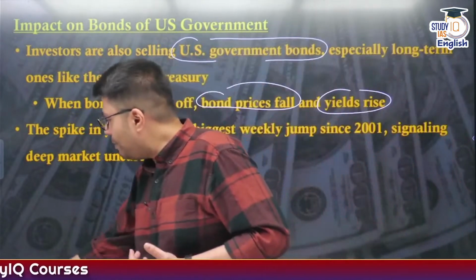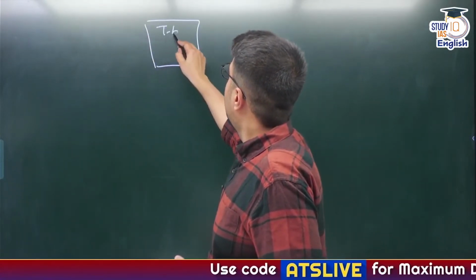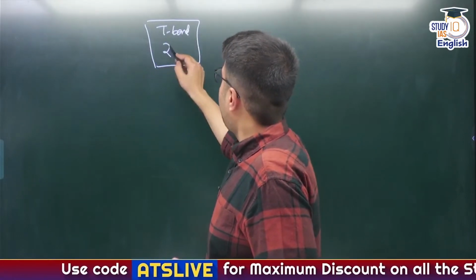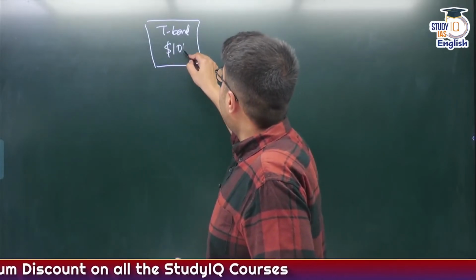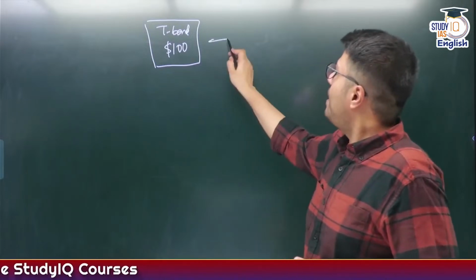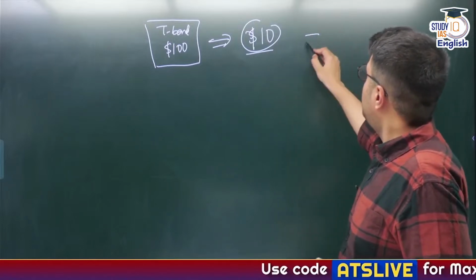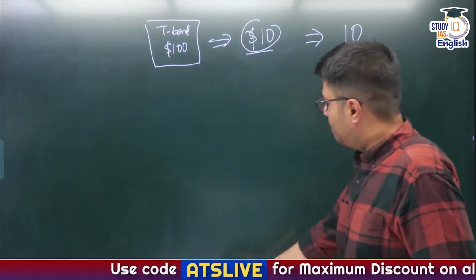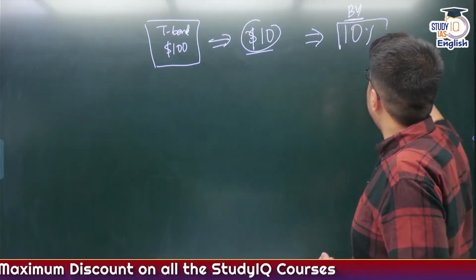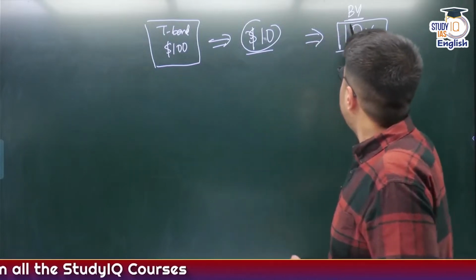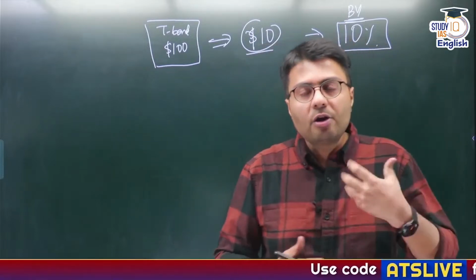If you don't know it, let me give you a very simple example. Suppose the US government issues a treasury bond, or a government security, of value US dollar 100, right? And it says after 10 years, I will pay you an interest of say $10 for this investment, which means the bond yield, or return on this investment, for an investor becomes 10%. So this is the bond yield that any investor will get after they have invested in the security of the US government.